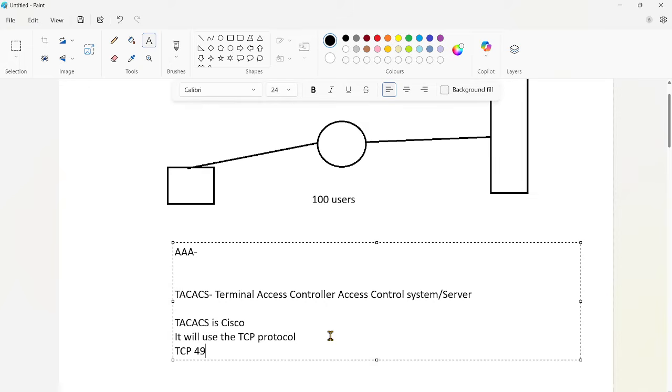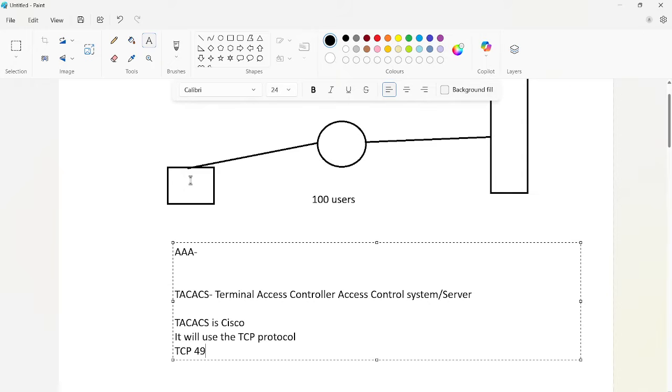Okay, once the TCP handshake completes, only then is it going to send a request between the router and the ACS server where the user is going to access.